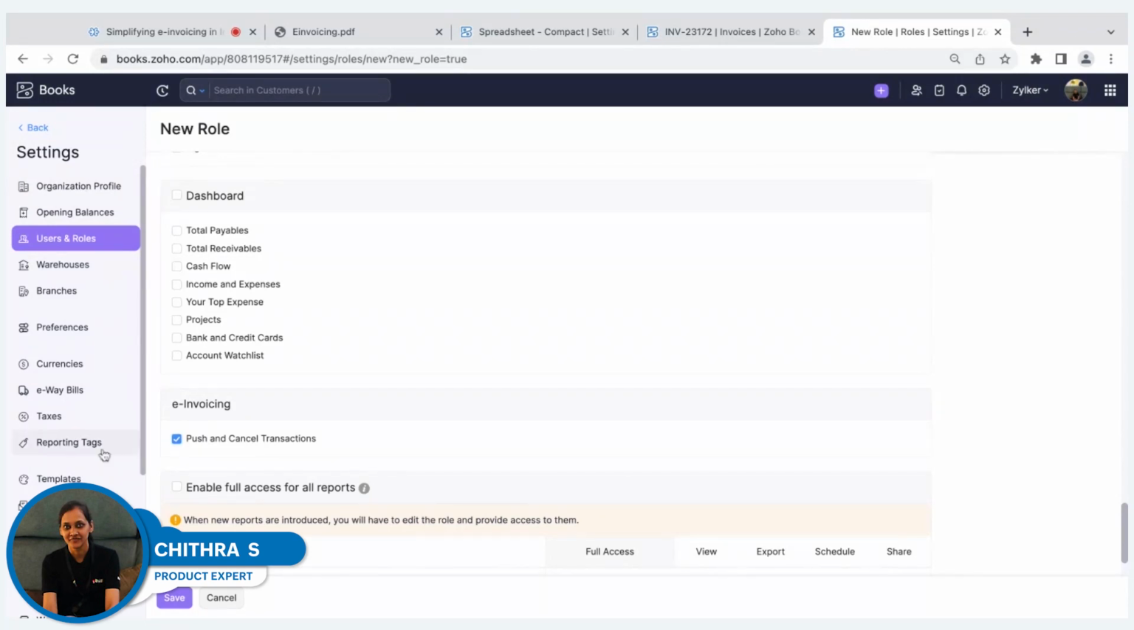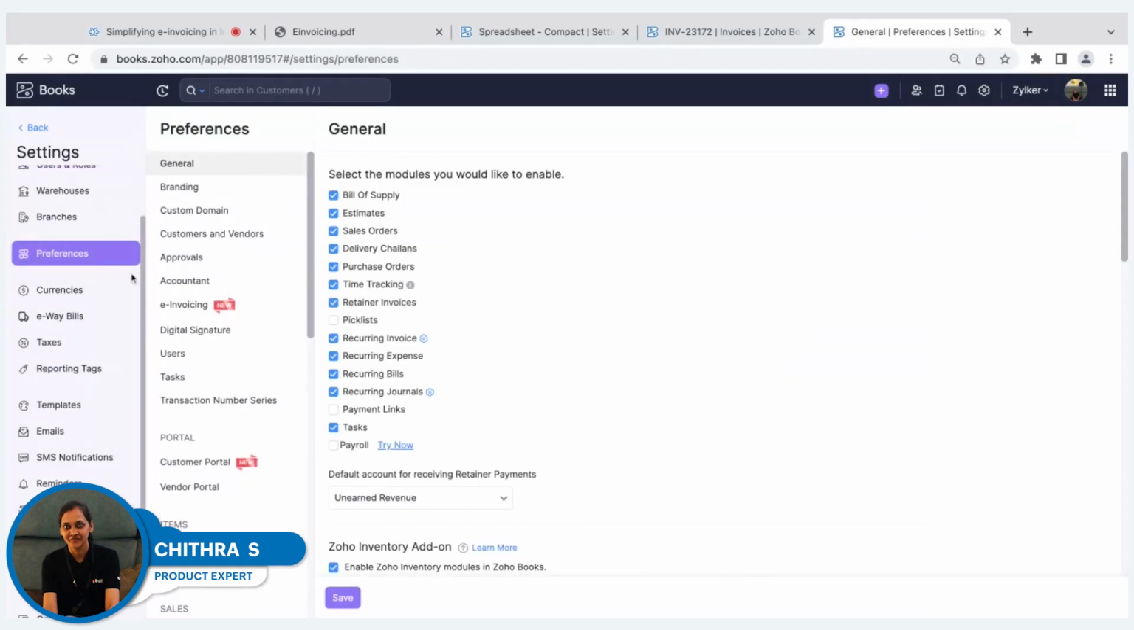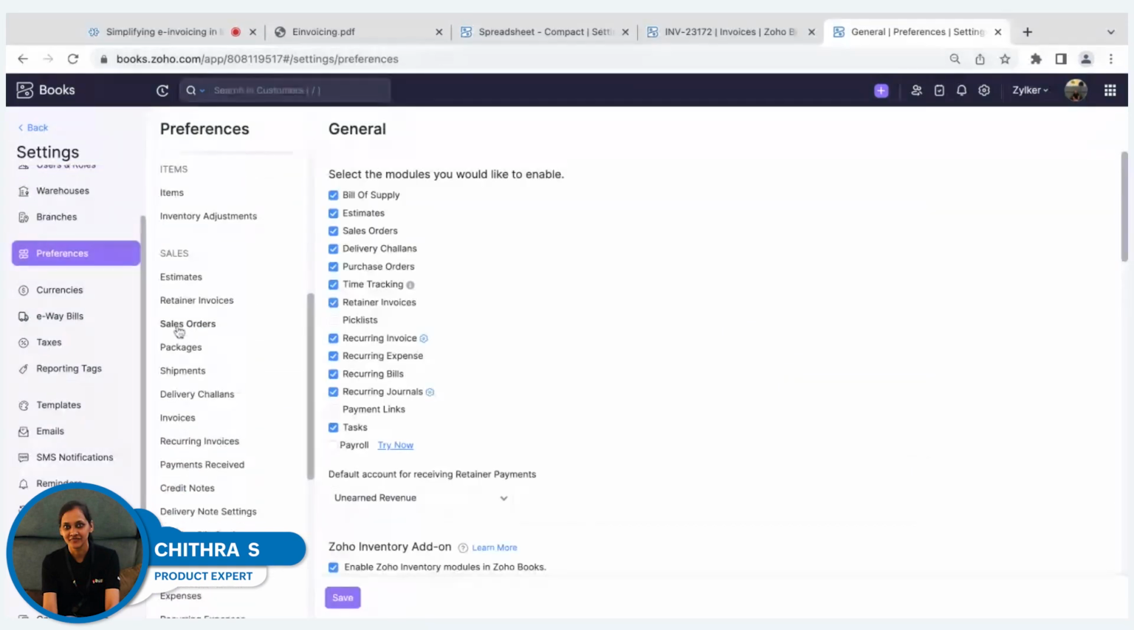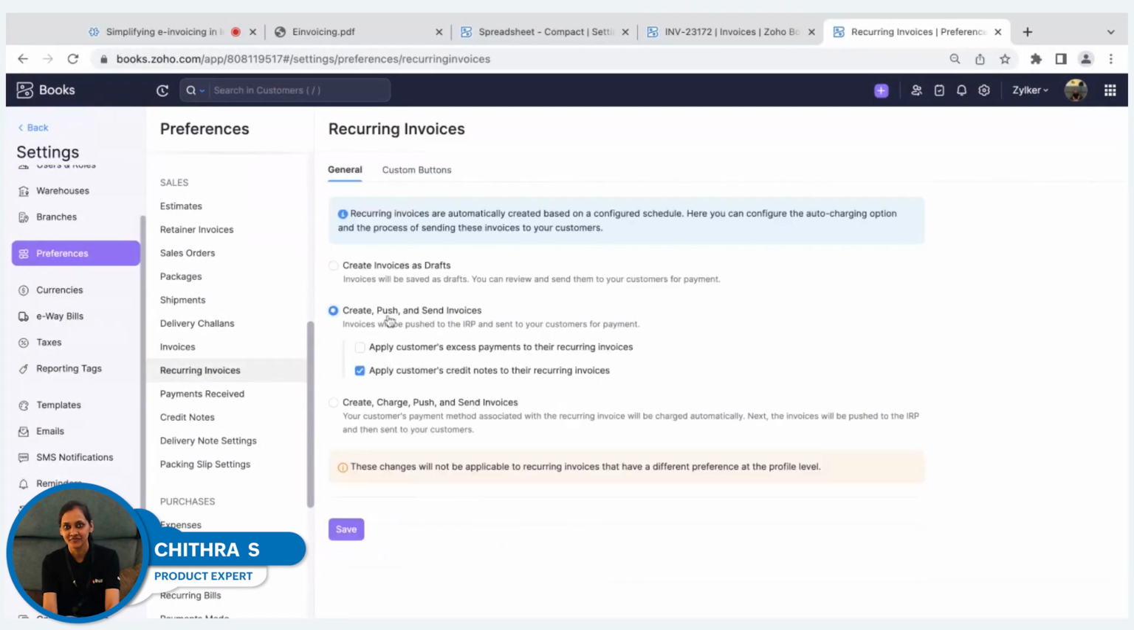And also, if you have recurring transactions in your business, you raise recurring invoices. In that case, we have an option where you can not only create a recurring invoice, but you can even create it, push it to the e-invoicing portal, and the invoicing details will be generated, and it can be automatically sent to your customers as well. So if you're into a subscription-based business where you have recurring transactions in place, you can automate the process where the invoice will be created, pushed, and sent to your customers.